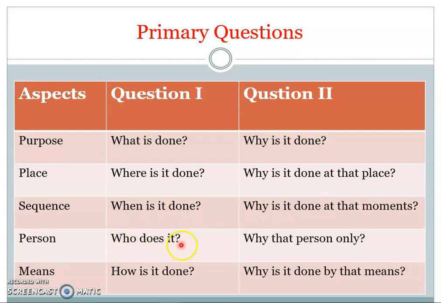And once we know the person, why that person only? Is there any alternative possible? Then means: how is it done? By which way is it done? And if it is done that way, why? So this is the question for assessing the means or knowing the way of doing that activity.